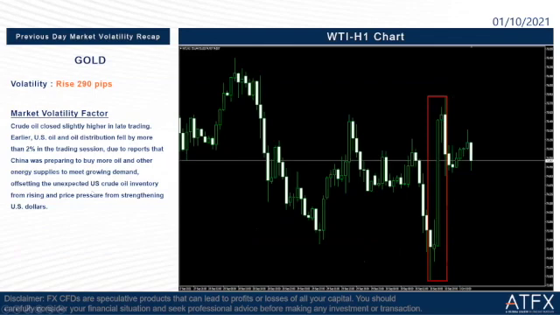Okay, so we go to the next one, WTI. It rose 290 pips last night. So what happened? Let us read the factor here. Crude oil closed slightly higher in late trading. Early in the session, US oil and Brent oil fell by more than 2% due to reports that China was preparing to buy more oil and other energy supplies to meet growing demand, offsetting the unexpected rise in US crude oil inventory and price pressure from the strengthening US dollar. So because of this report, WTI went up last night.